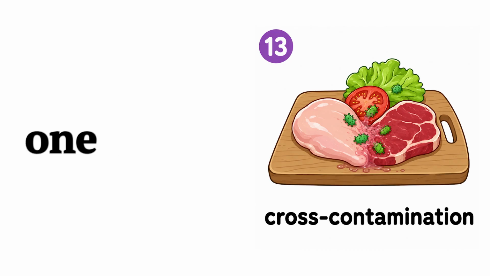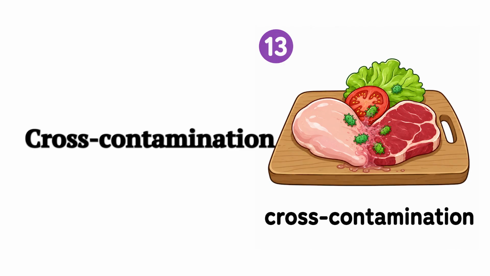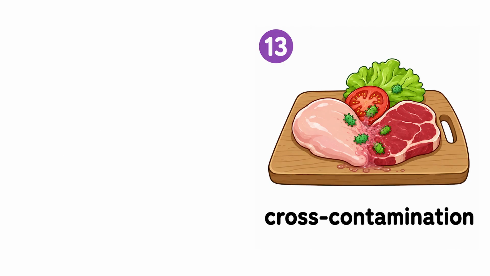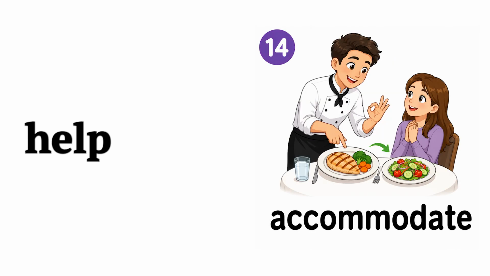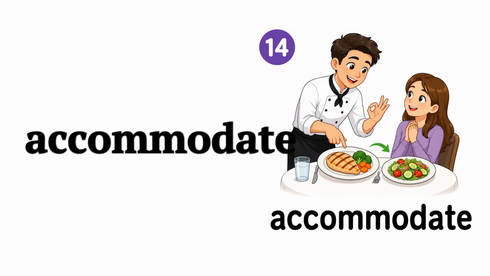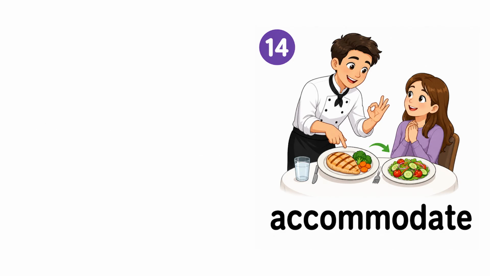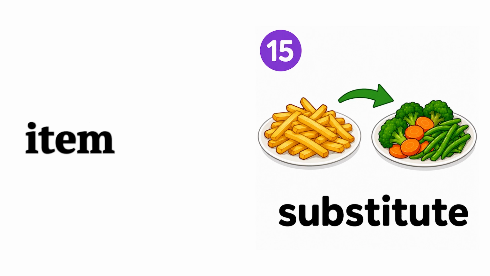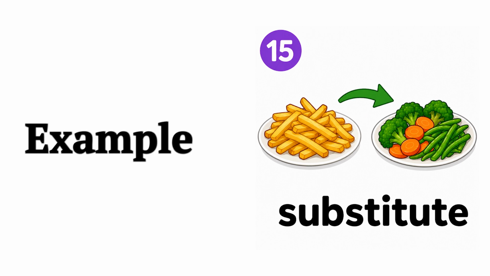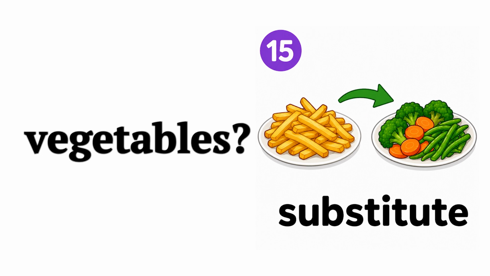Cross-contamination, when one food accidentally touches another. Example, cross-contamination is dangerous for allergies. Accommodate, to help or adjust for someone's needs. Example, the kitchen can accommodate gluten-free guests. Substitute, to replace one item with another. Example, can I substitute fries for vegetables?